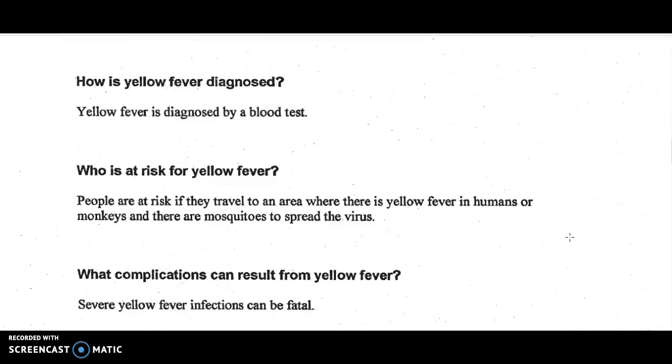How is yellow fever diagnosed? Yellow fever is diagnosed by a blood test. Who is at risk for yellow fever? People are at risk if they travel to an area where there is yellow fever in humans or monkeys and there are mosquitoes to spread the virus. What complications can result from yellow fever? Severe yellow fever infections can be fatal, which means they can die.